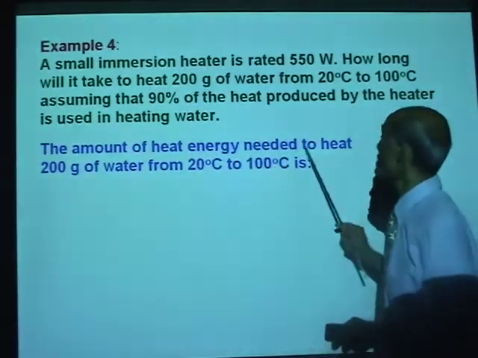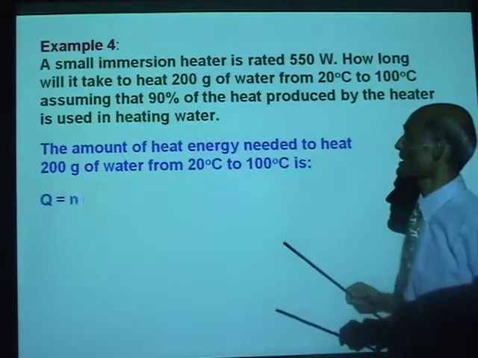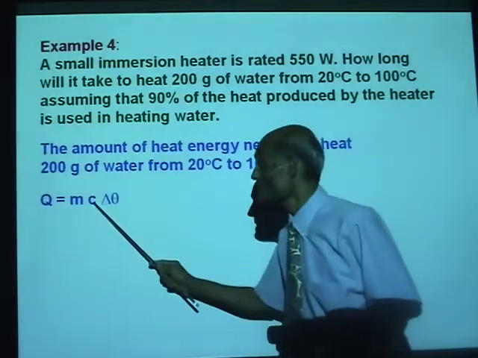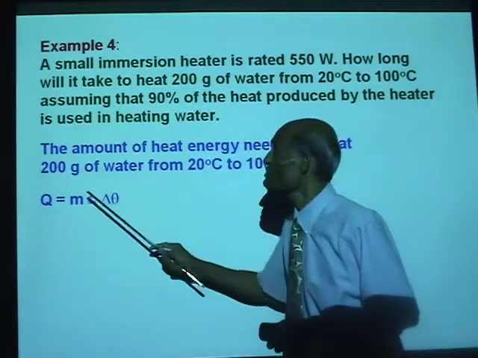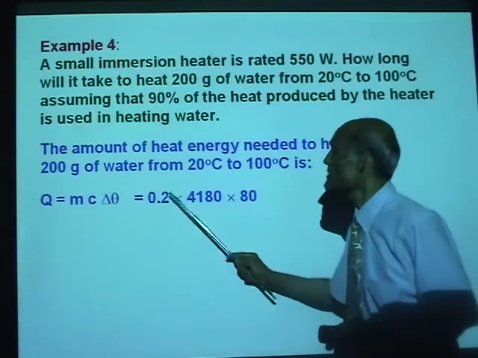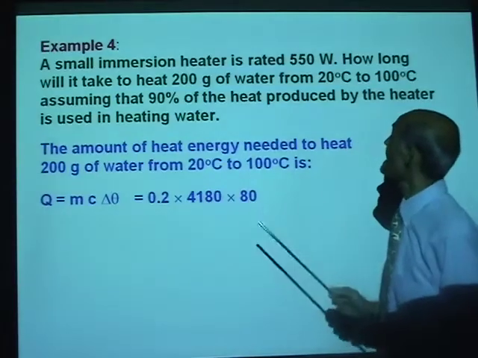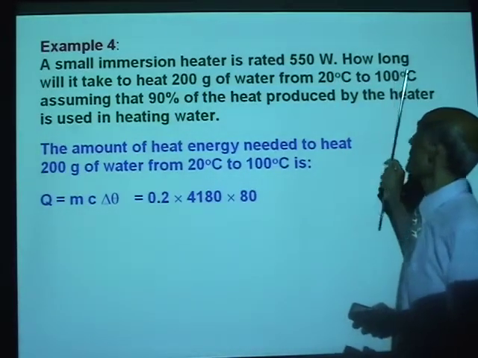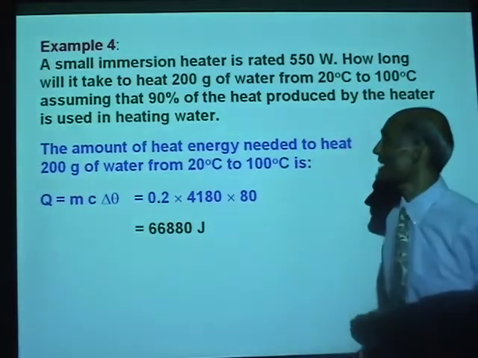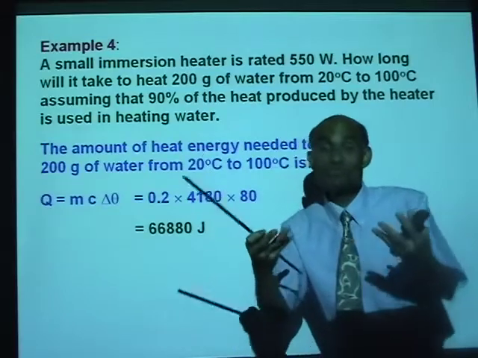Well, the amount of heat energy needed to heat 200 grams of water from 20 degrees to 100 degrees is Q equal to mc delta theta, where c is the specific heat, delta theta is the change in temperature, m is the mass. m is 0.2 kilogram, specific heat is 4180, and delta theta is 80, from 20 degrees to 100 degrees. This is equal to 66,880 joules.